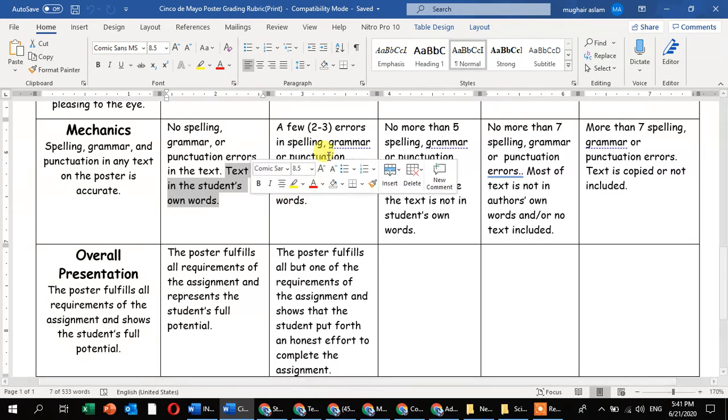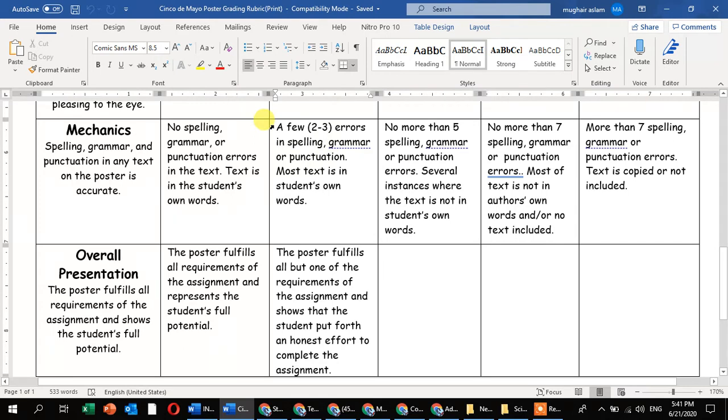Few errors means 2 or 3 spelling or grammar punctuation mistakes, or most text is in the student's own words. No more than 5 spelling or grammar punctuation errors, several instances where the text is not in the student's own words. It means you will just copy the definition, but in the daily life example you will use your own words. While writing the differences you just copy the differences, and while examining and some experimentation you will use your own words. No more than 7 spelling, grammar, punctuation errors.